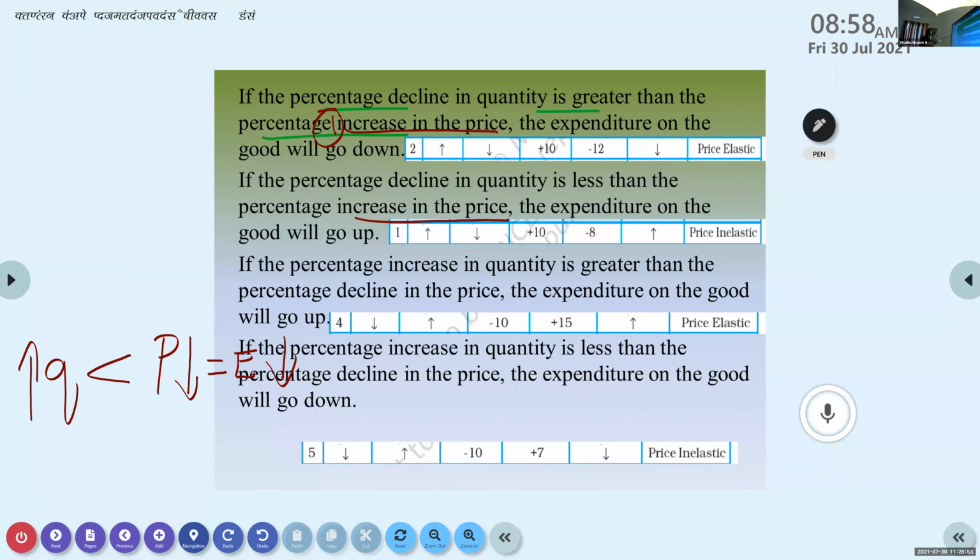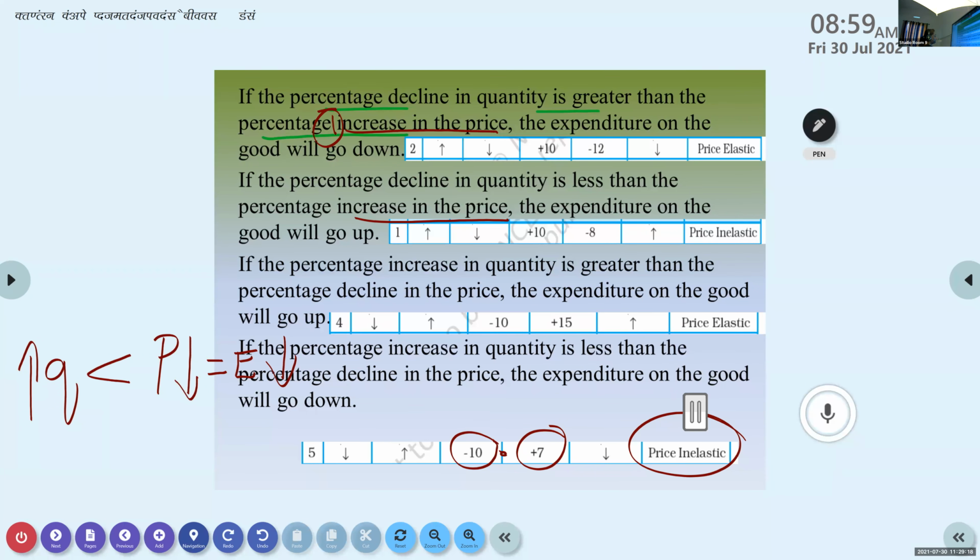Here you can see price reduced by 10, but the quantity demanded is not increasing that much, only 7 has increased. The percentage increase is less than this 10. So that situation also we can say is price inelastic.